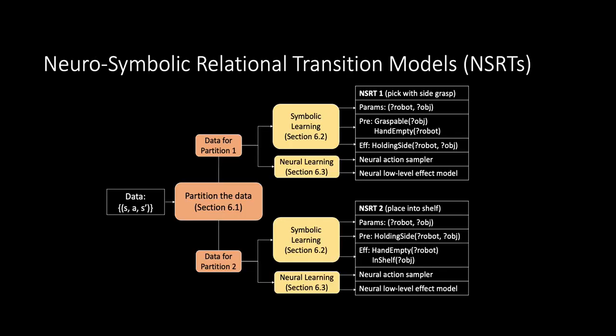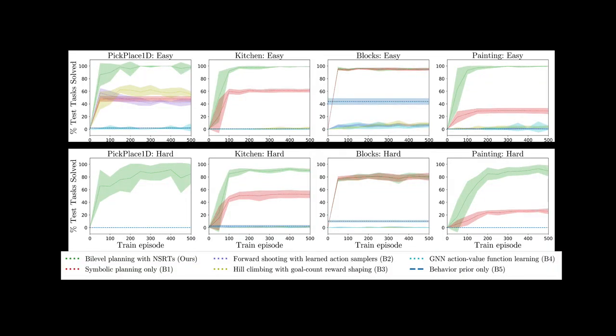In the paper, we discuss how to learn all the components of NSRTs, which involve techniques from symbolic learning for the preconditions and effects, and neural network regression for the action sampler and low-level effect model. We show in our experiments across robotic planning domains in PyBullet and AI2Thor that NSRTs can be learned after only tens or hundreds of training episodes, and then used for fast planning in new tasks that require up to 60 actions to reach the goal, and involve many more objects than were seen during training.